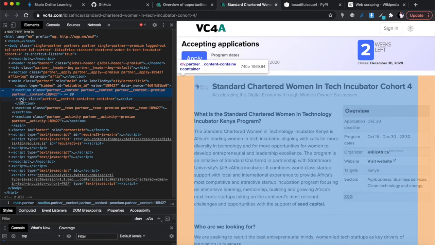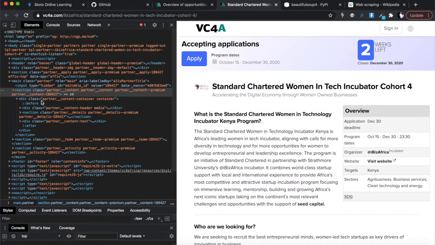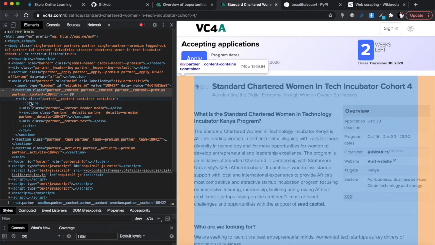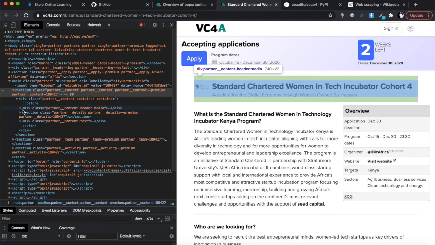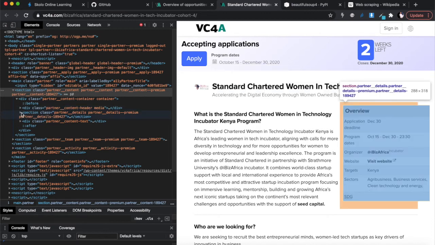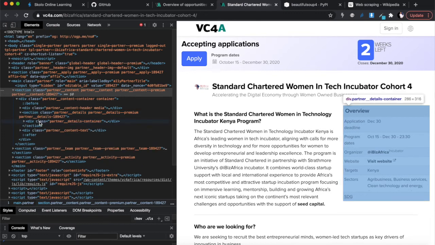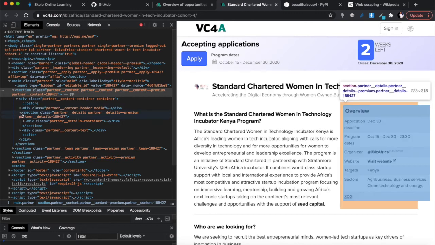And inside this section, you've got the div. That's the one we want. Let's open this div. This is the partner and the div there and the section class. Okay, so this is the first part we want to parse, because we want to get the application deadline in the website. So for that, I'm going to go into the section class and see what's over there.